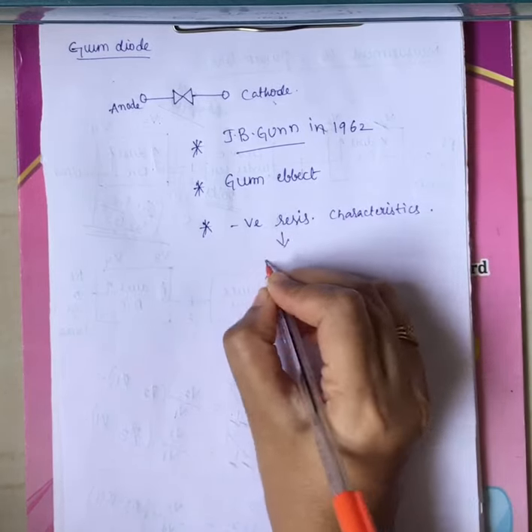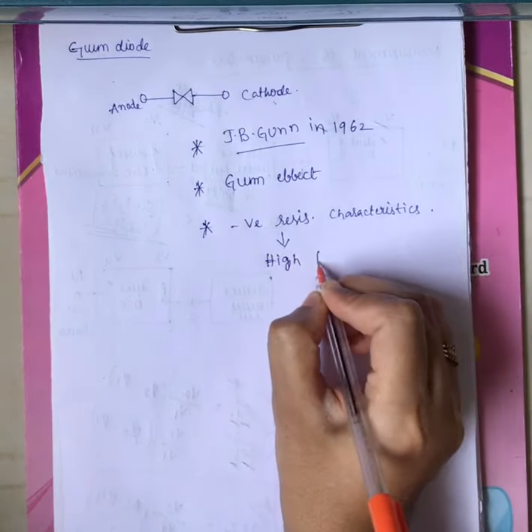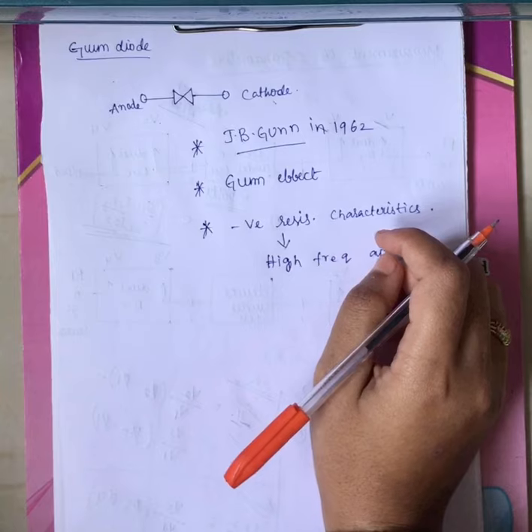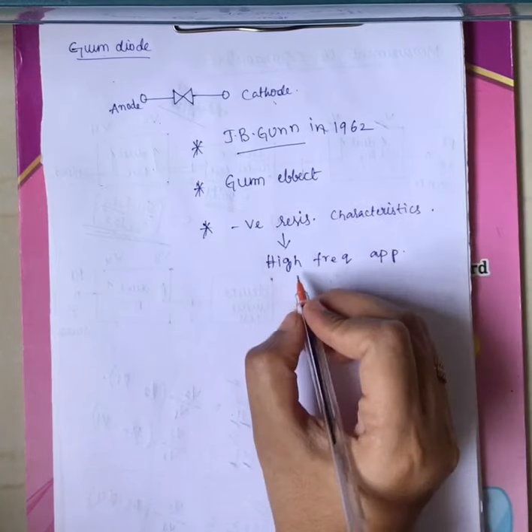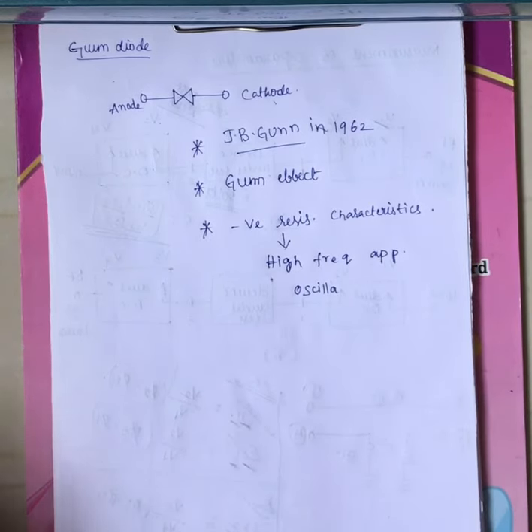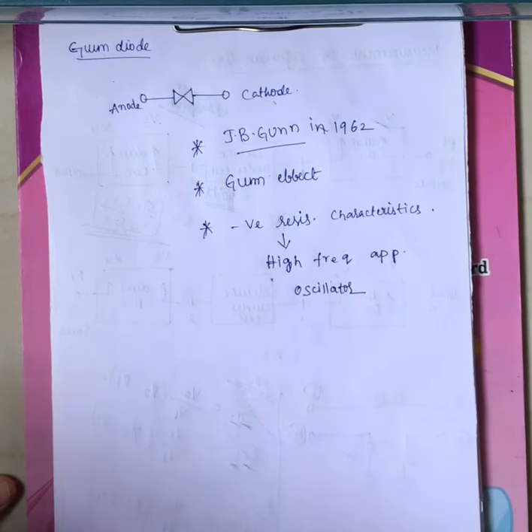Because of this negative resistance characteristic, it is used in high frequency applications, that is microwave, and basically it is used as an oscillator. A group of Gunn diodes can be connected to perform the operation of an oscillator, right?